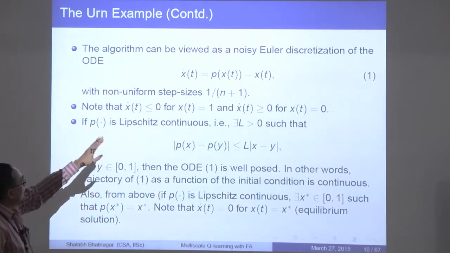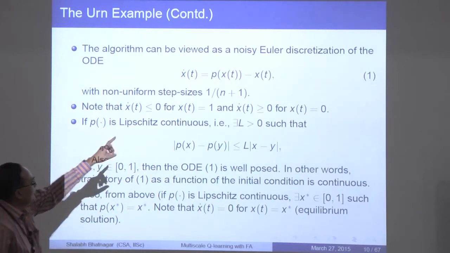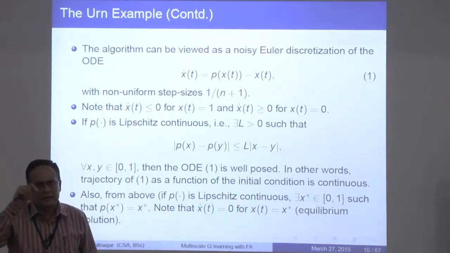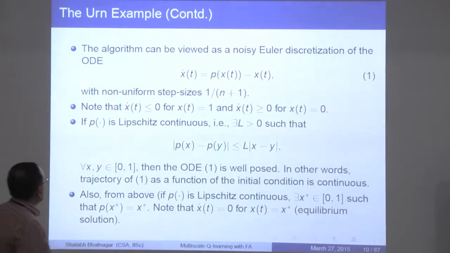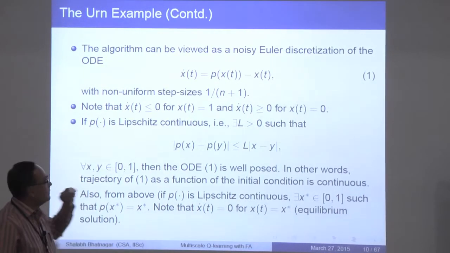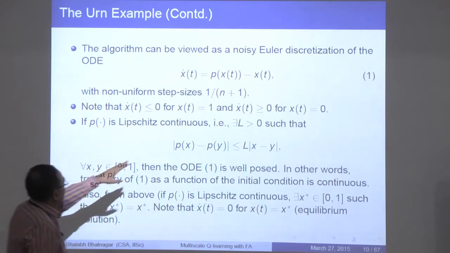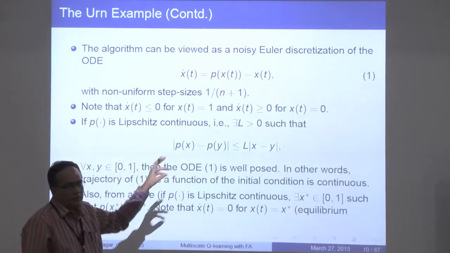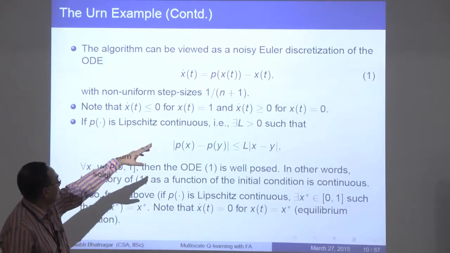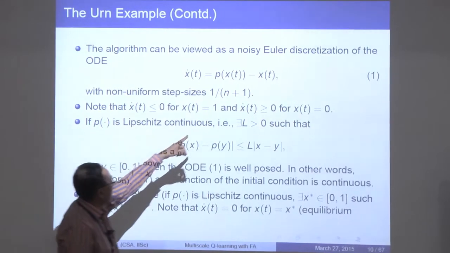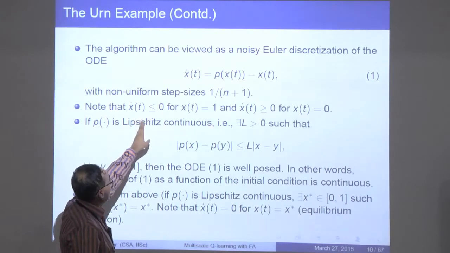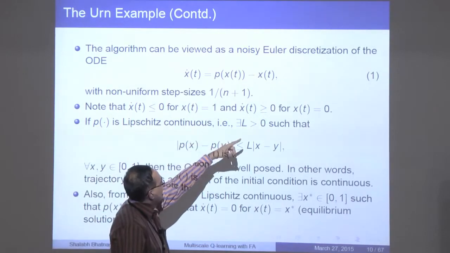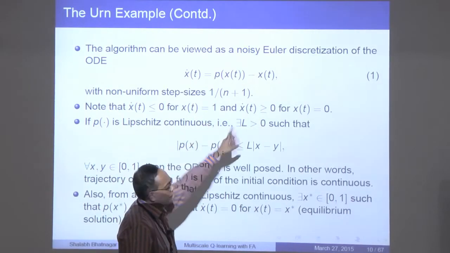And of course, a noisy Euler discretization, except that Euler discretization would give you an increment h at each iteration. Let h be 1 by n plus 1. So those are the non-uniform step sizes. Now the thing to note is that because P maps 0,1 to 0,1, and x can go all the way from 0 to 1, if x_t is 1, then x dot t is going to be less than or equal to 0. And on the other hand, if x_t is 0, then x dot t is going to be greater than or equal to 0.